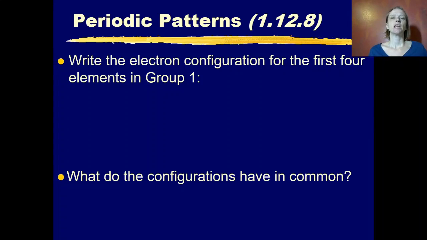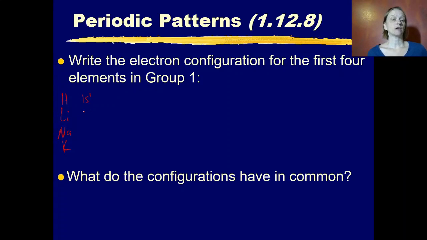So, if we focus on group 1, the first 4 elements in group 1 are hydrogen, lithium, sodium, and potassium. So if we write those electron configurations, we've got 1s1.